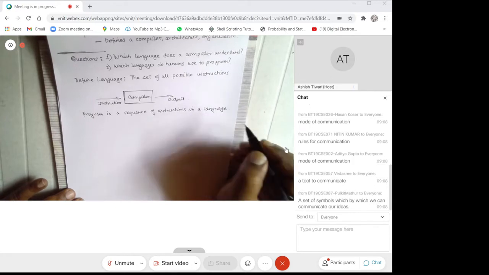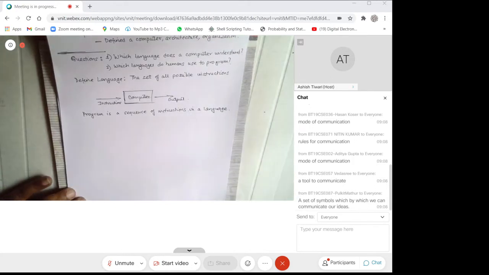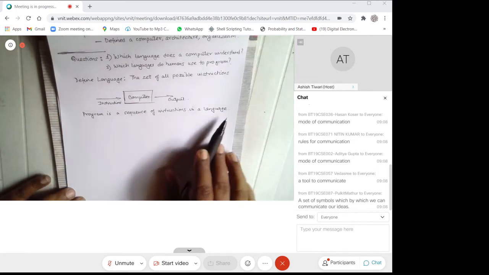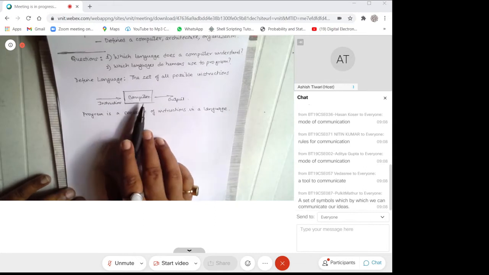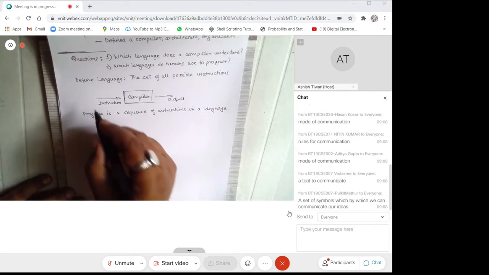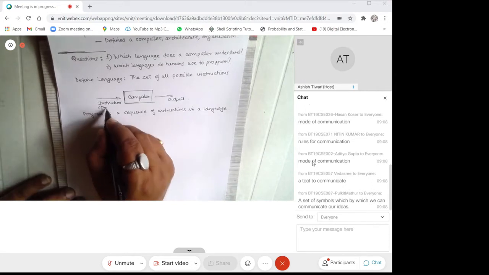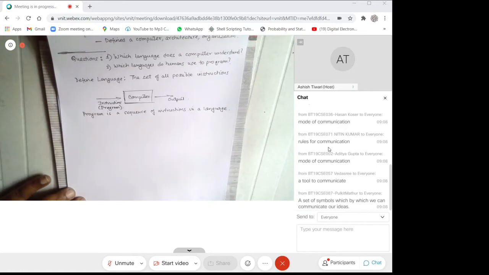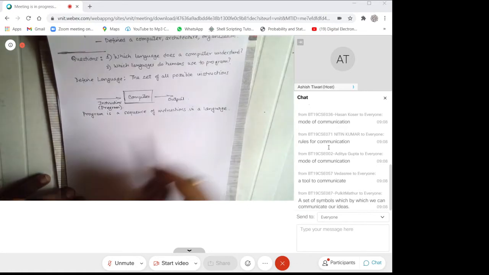So that's the relation between language, computer, and a program. The program is written in a particular language. It cannot be any arbitrary language. It is the language which the computer understands. And then you give those instructions, which is nothing but a program, and this computer can execute it for you and give the desired output.